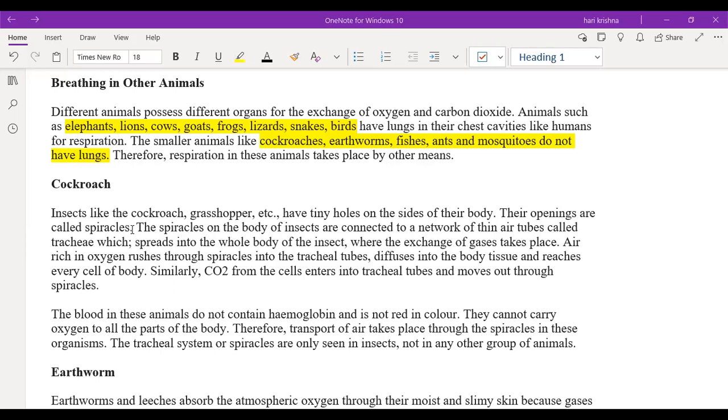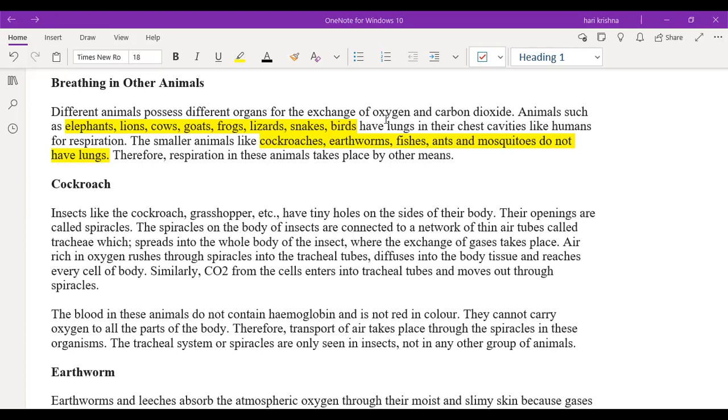Okay. Next. The spiracles on the body of insects are connected to a network of thin air tubes called trachea, which spreads into the whole body of the insect, where the exchange of gases takes place. Air rich in oxygen rushes through spiracles into the trachea tubes, diffuses into the body tissue, and reaches every cell of the body.